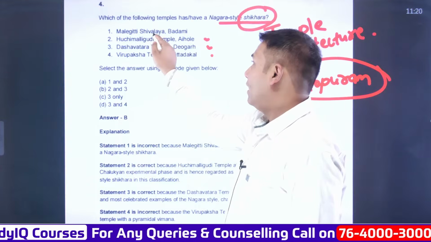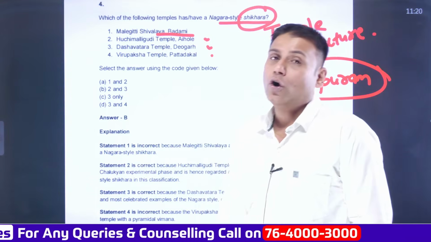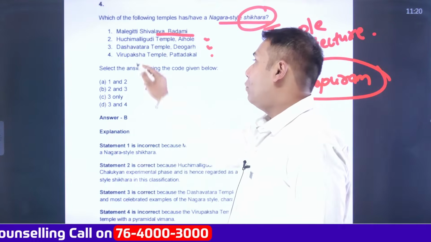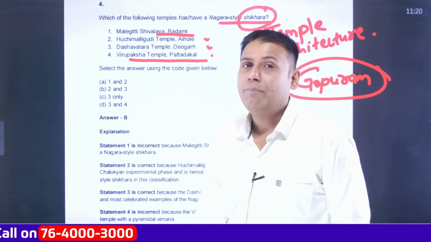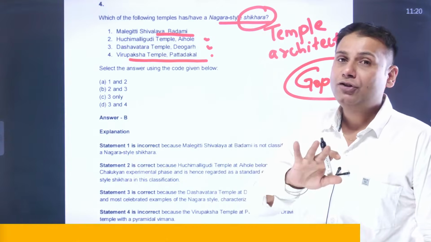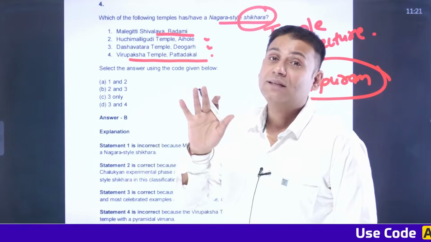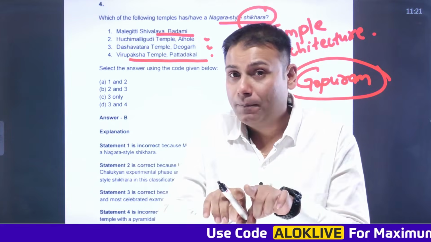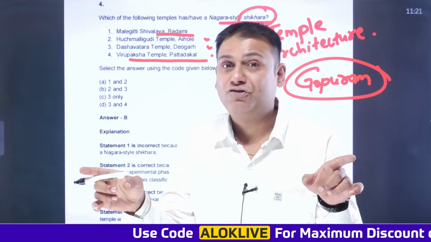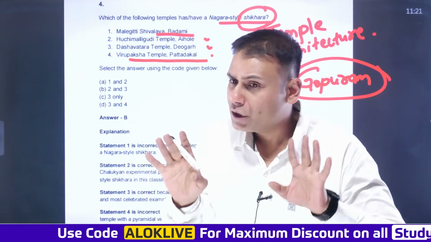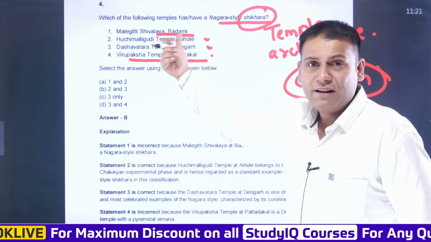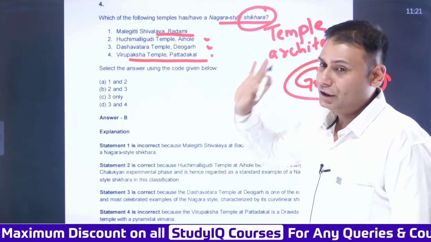So Malligeti Shivalaya located in Karnataka, here you will observe Dravida style of architecture. Majority of the sources suggest that Virupaksha temple, Pattadakal, Karnataka, is either a Dravidian style of architecture or a kind of Vesara style of architecture. Vesara style is a mixture of both Nagara and Dravida styles. So Virupaksha temple might be either Vesara style or Dravida style.